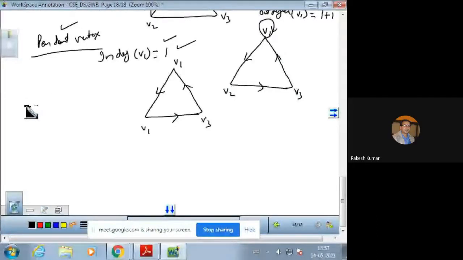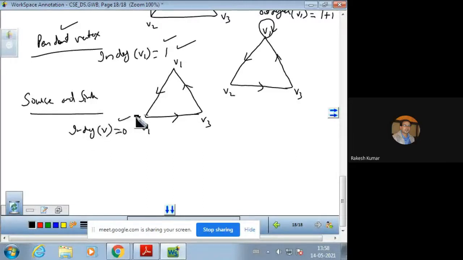We have a source and a sink. So if the in degree of a vertex is 0, then the vertex is said to be a source vertex. If the out degree is 0, then the vertex is said to be a sink vertex. Remember, these are two types of vertices, source and sink.